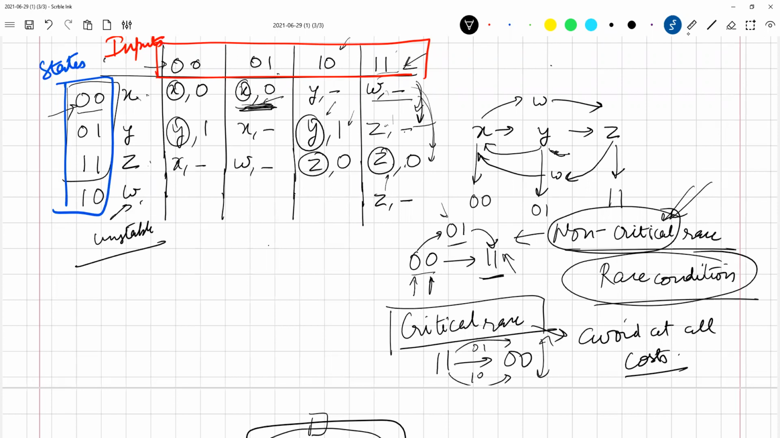Okay, so I want to go from Z to X. So instead of leaving it up to the gods, what do we do? We tell it, please go to W. And what is W going to do? In the W column, what do we have to write? X, comma, don't care. So now the path has been given to the circuit. Please go to X through W. And then finally, we want to go to X, so again we are going to go through W.